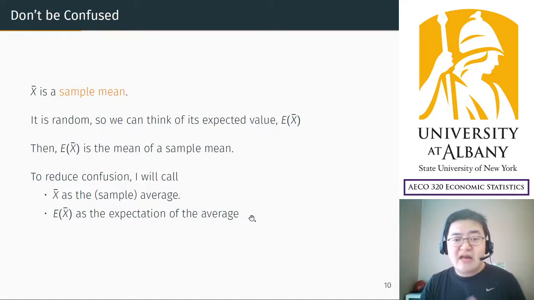But it is not wrong even if you say it's a mean of a sample mean. It's a population mean of the sample mean. True mean of the sample mean. It's confusing.